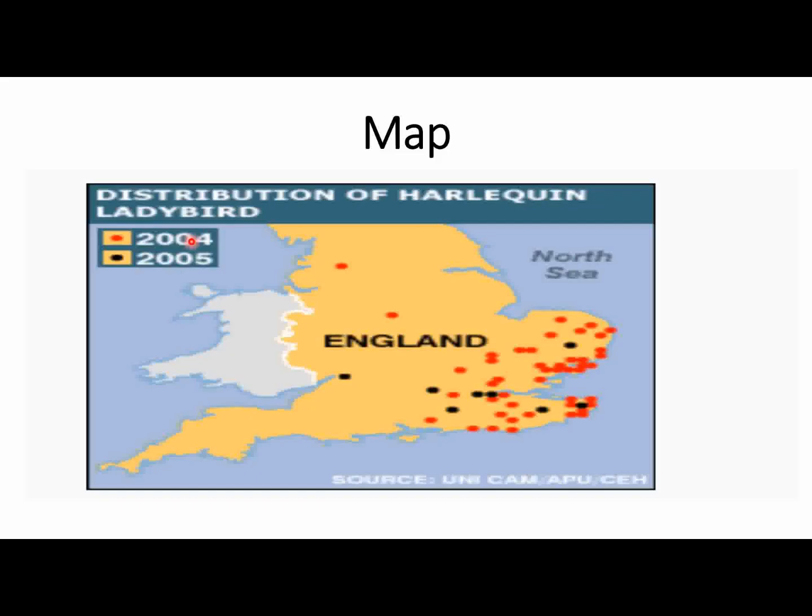Just keep in mind that 2004 is for the red dots and 2005 is for the black dots, and we have two countries, England and the North Sea. Don't take this into your account, into your content. Only speak about that image. You can see that the red dots are high as compared to the black dots. So you can say the highest value is in 2004 and the minimum value is in 2005.